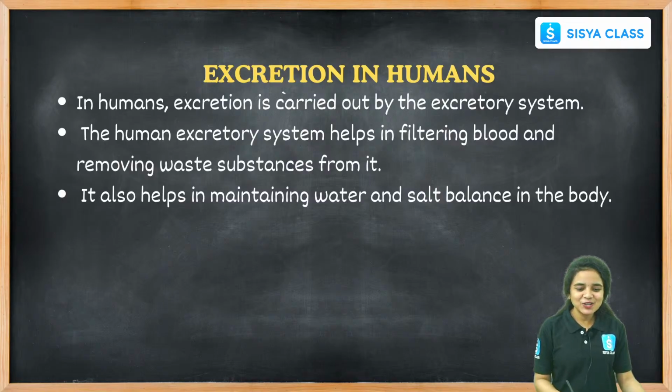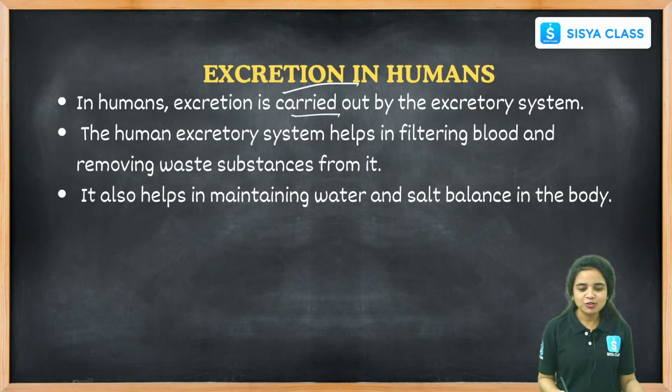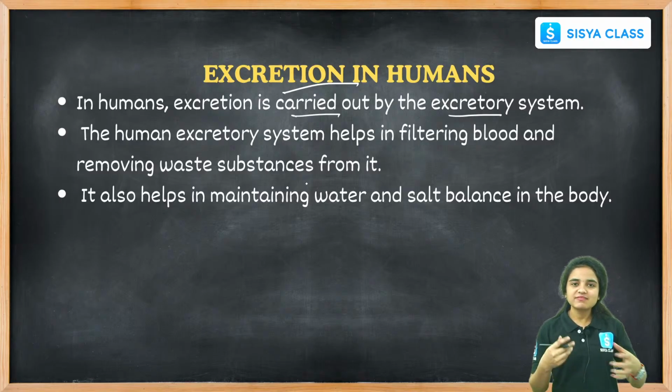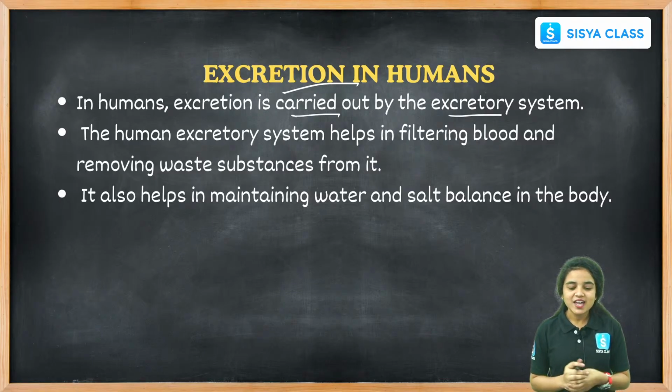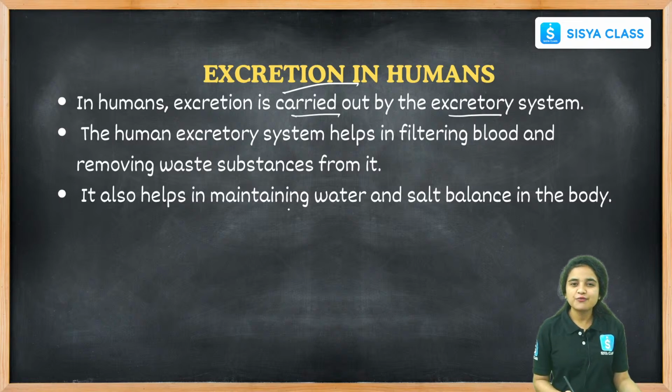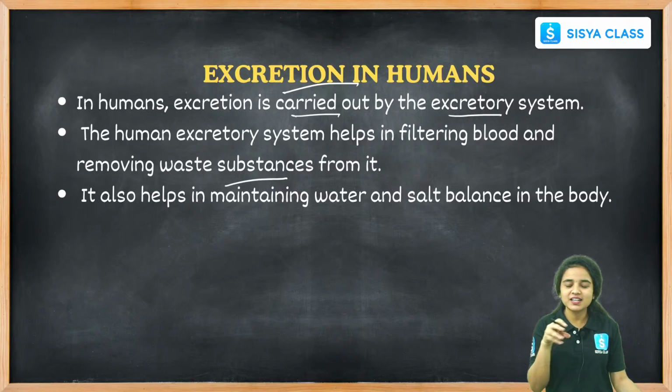Now, excretion in humans. In humans, excretion is carried out by the excretory system. How does the excretion process happen in humans? Due to the presence of the excretory system. The excretory system helps in filtering the blood and removing the waste substances present inside our body.